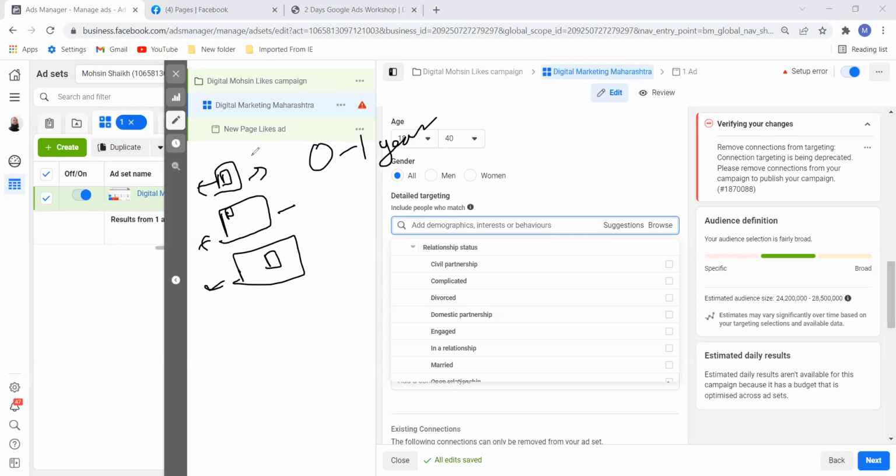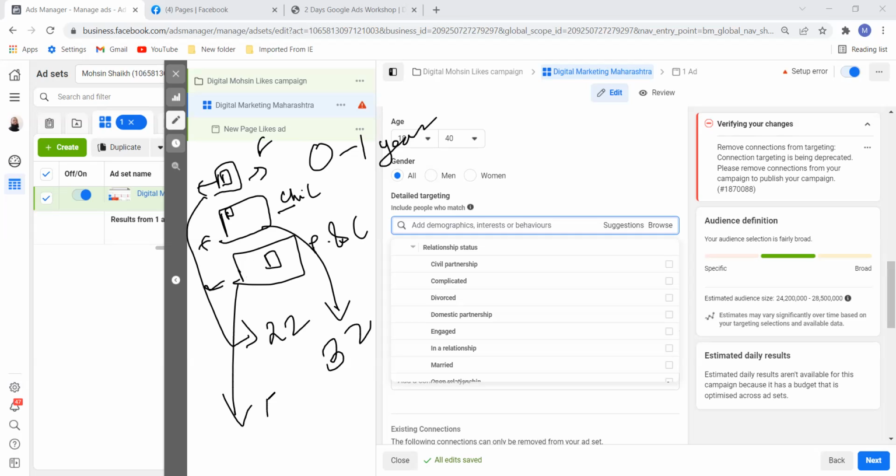For example, here you wrote something about parents, here about children, here about parents and children. Now in this ad you are getting cost per lead 22 rupees, here 32 rupees, and here 45 rupees. Now you tell me which ad will you run?